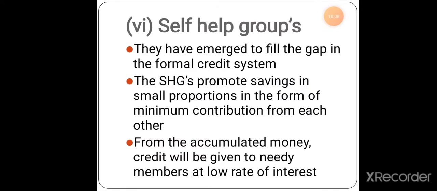Next, the self-help groups promote savings in small proportions, in the form of a minimum contribution from each member. As told earlier, everybody will be putting in some amount, so it becomes savings. They can even put it in the bank and gain interest, or the loan can be given to the needy ones. Lastly, the accumulated money will be given as credit to the needy members at a low rate of interest. So these are the institutional sources which provide credit, not only for agriculture but also for all the necessary development in the rural area, the village area.